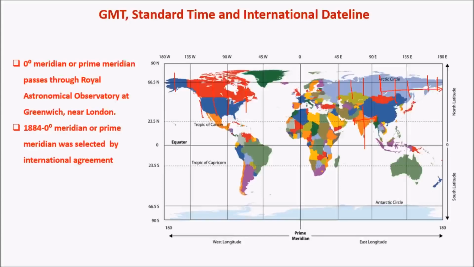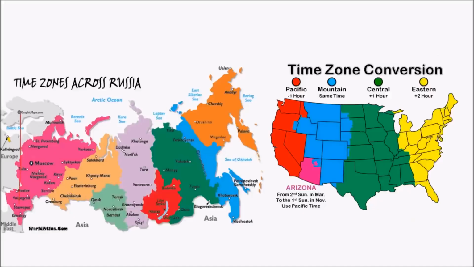So they have got multiple time zones, and these are called standard time zones. Few countries have only one standard time zone, whereas a few mighty countries like China, Russia, USA, Canada, etc. have multiple time zones. The longitudinal extent of Russia is about 165 degrees, from the eastern end to the western end. If they chose the center or middle portion as the time zone, then the difference would be about 80 degrees to the west and 80 degrees to the east, and 80 degrees corresponds to nearly 4.5 to 5 hours of difference.